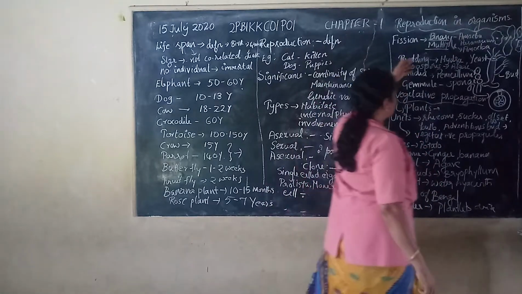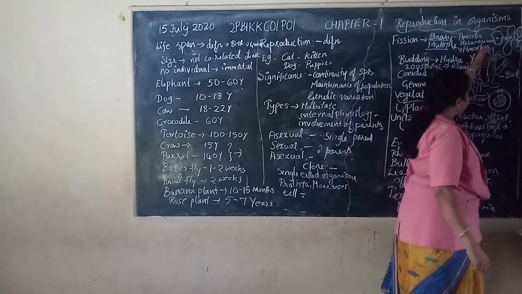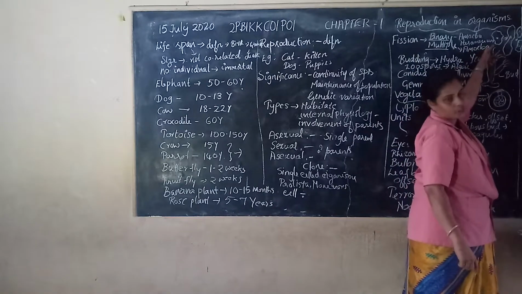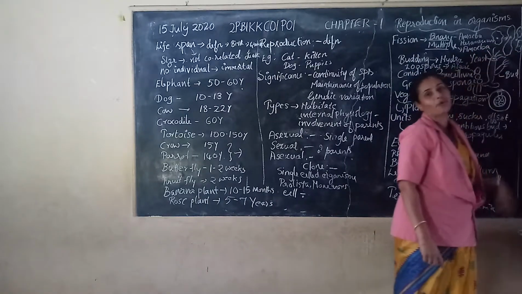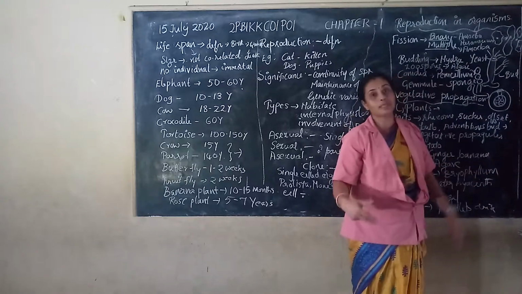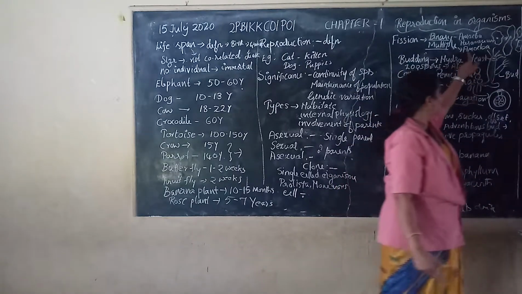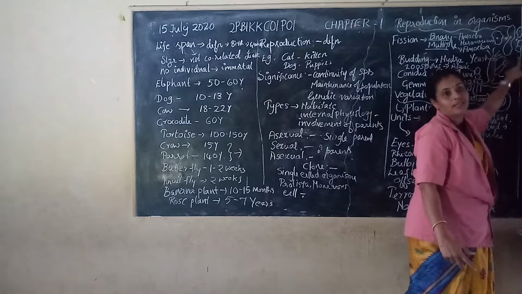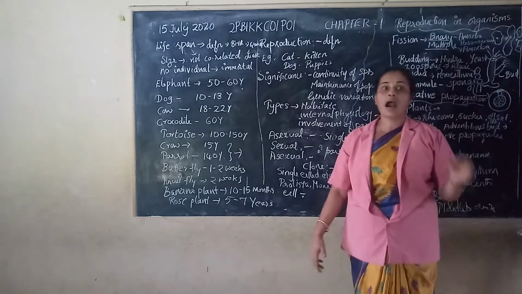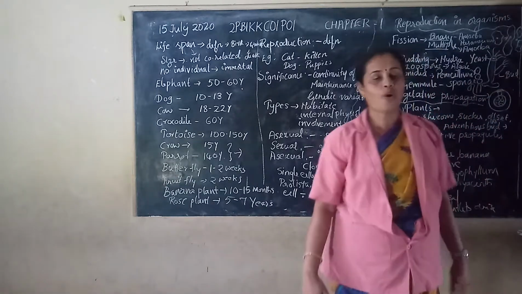Then multiple fission means the parent cell undergoes division or splitting and produces many daughter cells. Multiple, that means many daughter cells, that is called multiple fission. This we can see in amoeba, the unicellular organism.